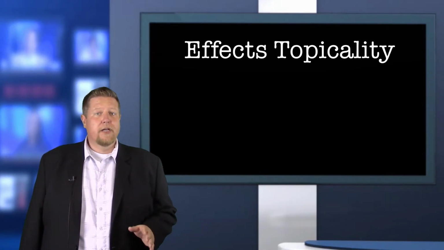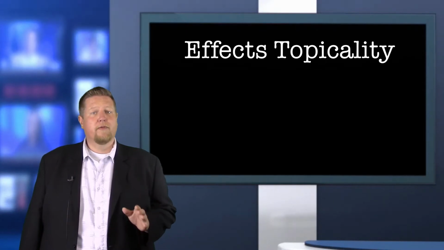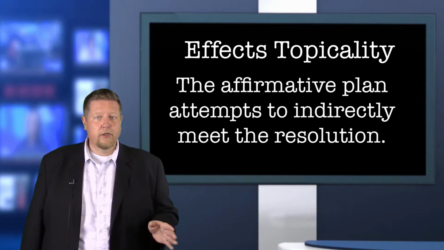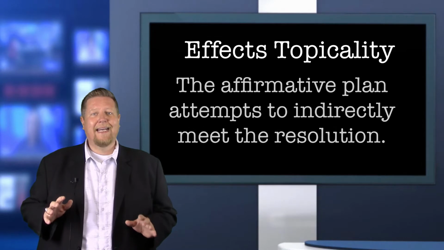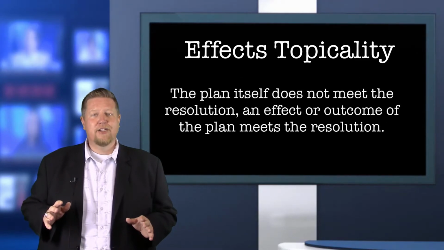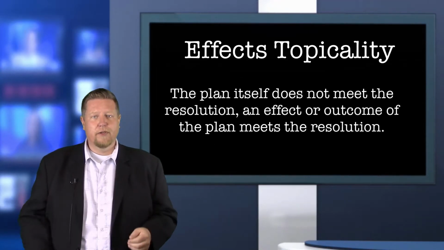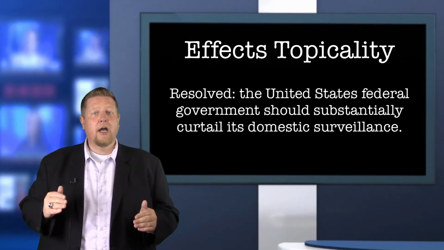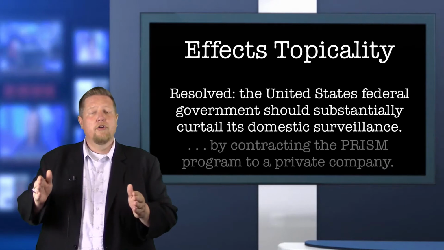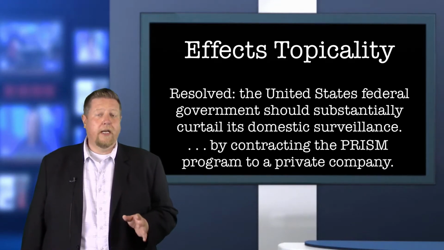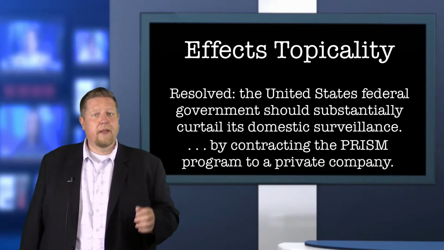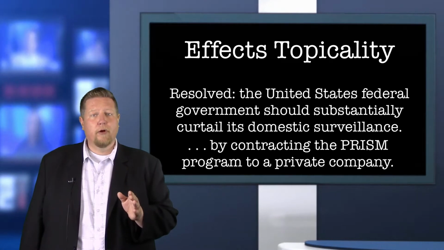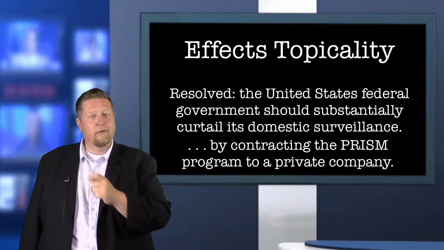Effects topicality is a type of topicality argument that argues that the affirmative plan attempts to indirectly meet the resolution. In other words, it isn't the plan itself that meets the resolution. It is an effect of the plan that meets the resolution. Imagine that the affirmative team proposed a plan in which the federal government contracts the PRISM program to a private corporation, and thus it is a private corporation that is paid by the federal government to operate the PRISM program and report the results back to the federal government.